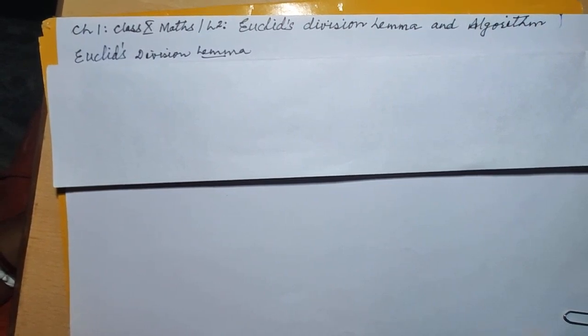Let us begin our lecture today, which is second in the series. In this lecture, I am going to talk about and explain Euclid's division lemma and Euclid's division algorithm. Euclid, as you all know, was a great Greek mathematician, and he compiled all his work in mathematics in 7 volumes known as the Elements.